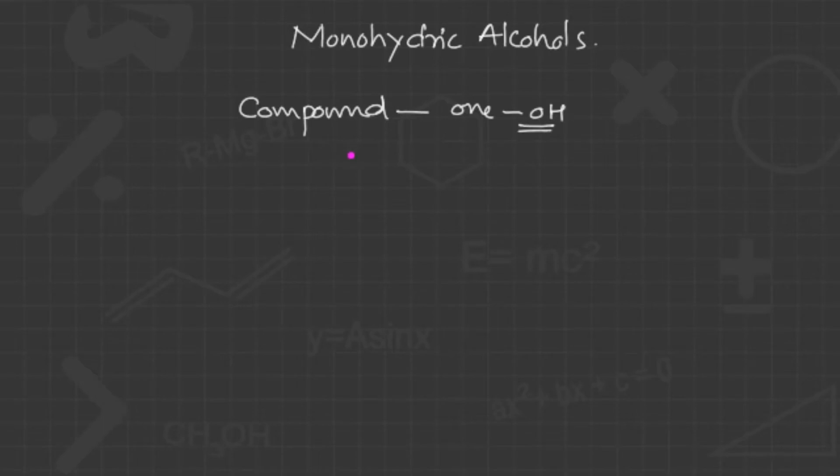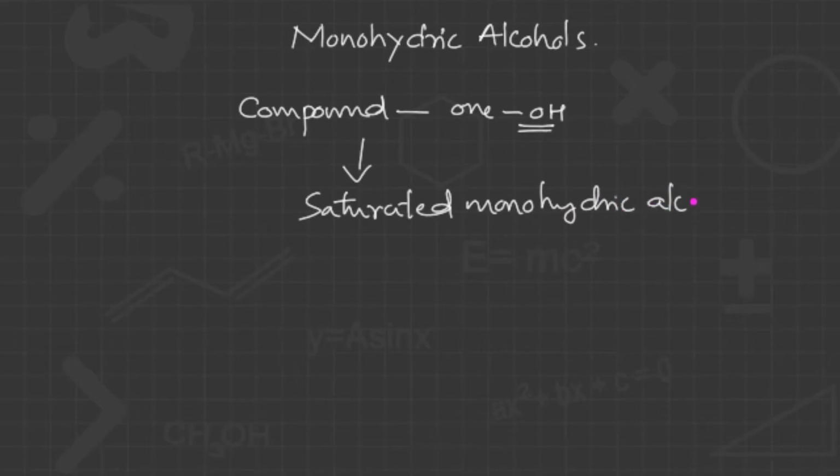So particularly, the saturated monohydric alcohols follow a homologous series.